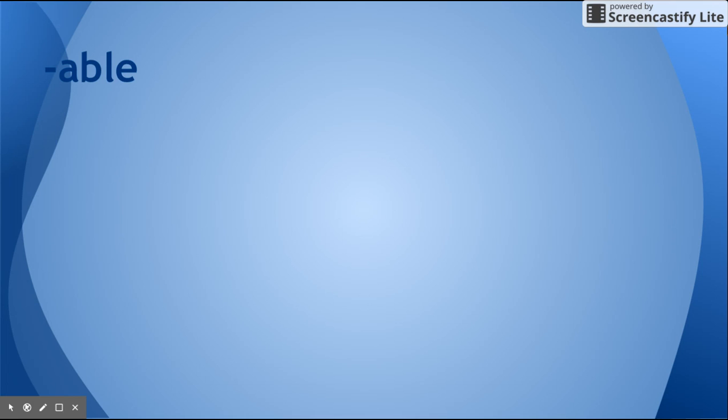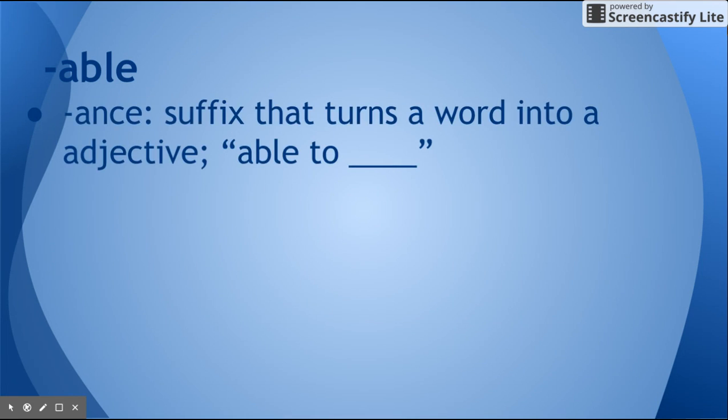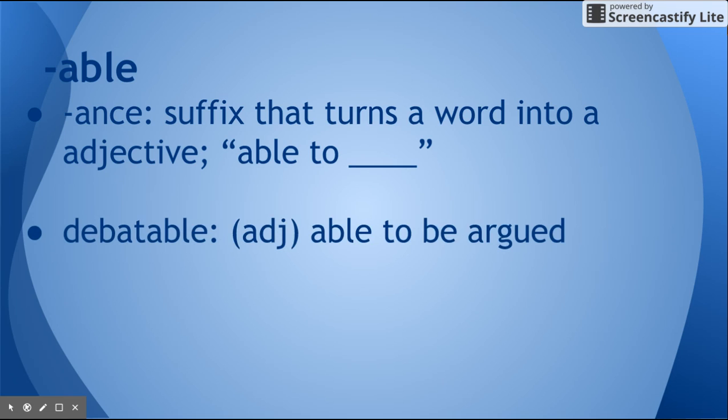Now we've got our ABLE suffix, which is kind of an easy one to remember. It turns a word into an adjective, and that adjective will mean able to do something. And you've got the word able in it. So able to blank. Oh, it's able. It's an adjective. So we've got debatable, able to be argued. So if I say that it is not debatable, you will sit down and take your test, that means you can't argue it. But some things are debatable. Whether we go out for pizza or out for burgers for dinner, that could be debatable.